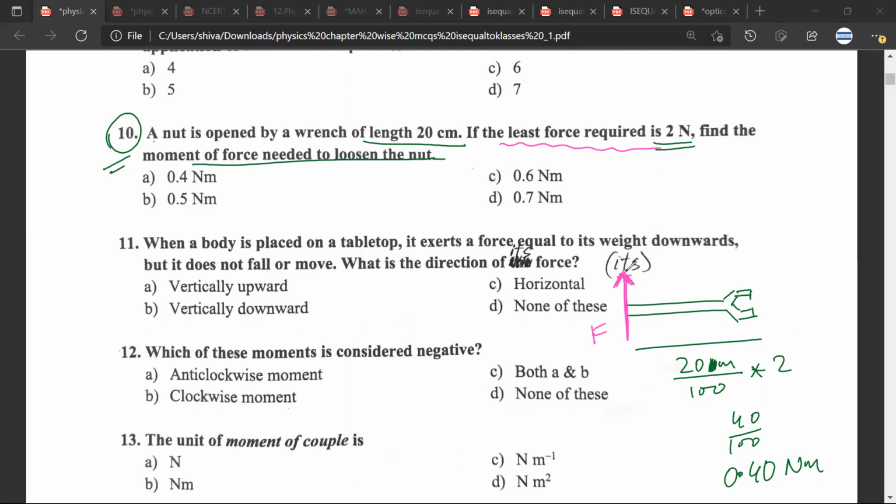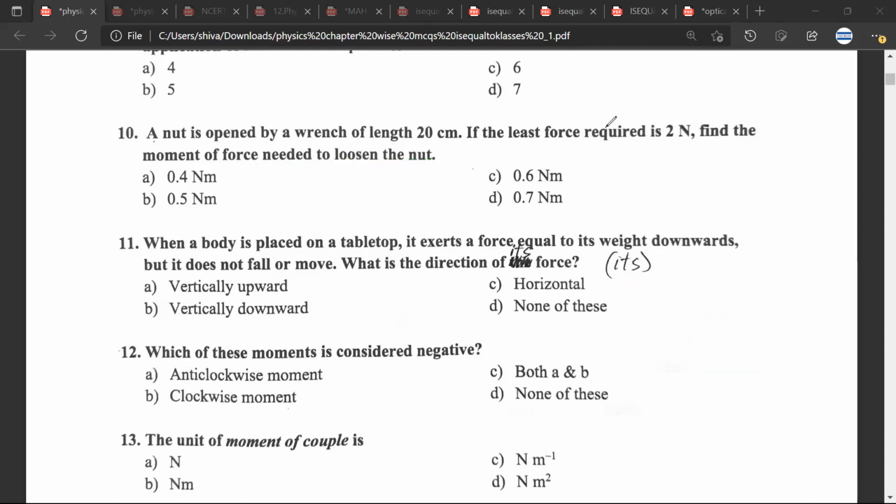See, the least force is the force which is perpendicular to the distance. That is why he is saying that this is the least force. The least force would always be perpendicular to the perpendicular distance. Just remember this. That is why you have the perpendicular distance to be 20 upon 100 into 2, and the final answer is 0.4. Any doubt? No doubt, sir.